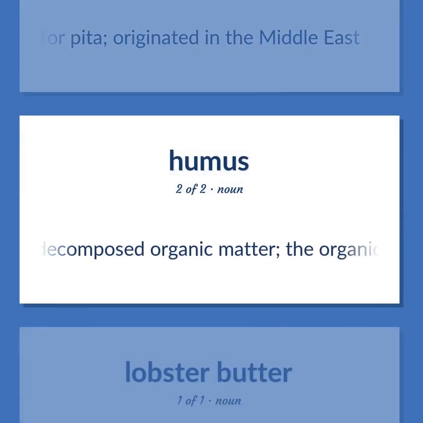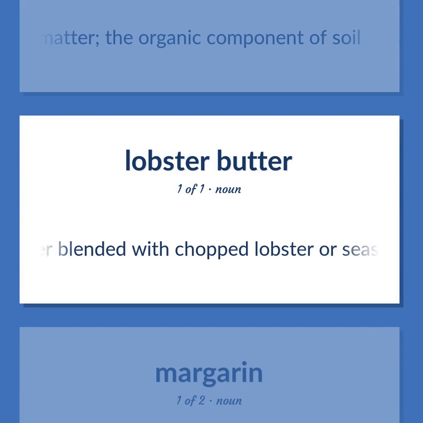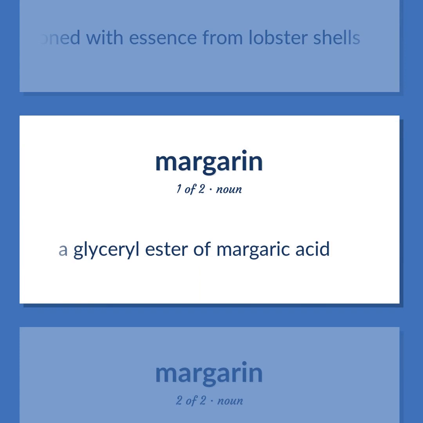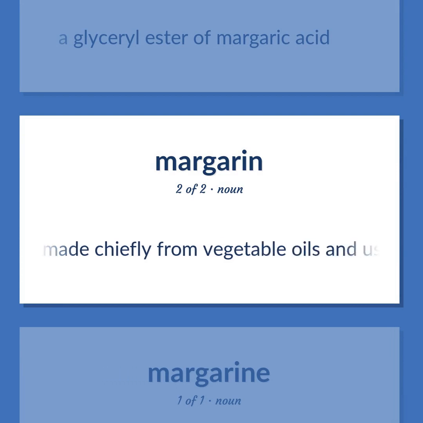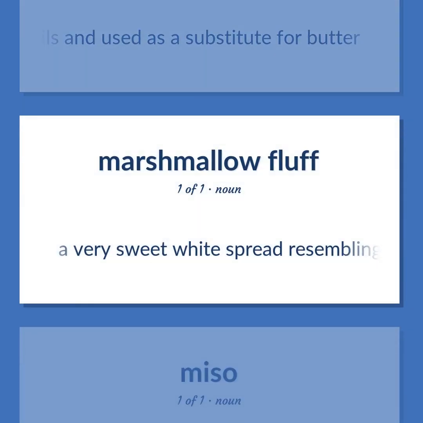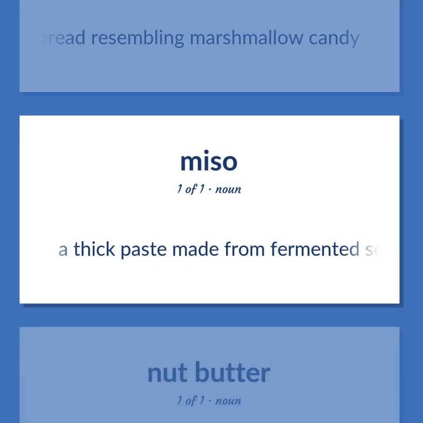Partially decomposed organic matter, the organic component of soil. Butter blended with chopped lobster or seasoned with essence from lobster shells. A glycerol ester of margaric acid. A spread made chiefly from vegetable oils and used as a substitute for butter. A very sweet white spread resembling marshmallow candy. A thick paste made from fermented soybeans and barley or rice malt, used in Japanese cooking to make soups or sauces.